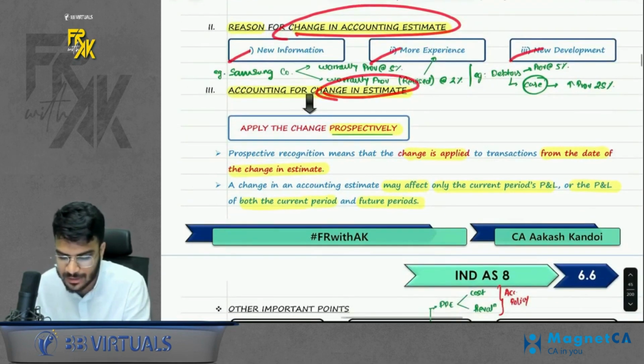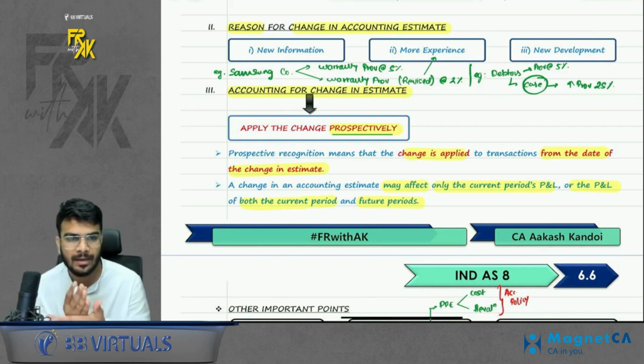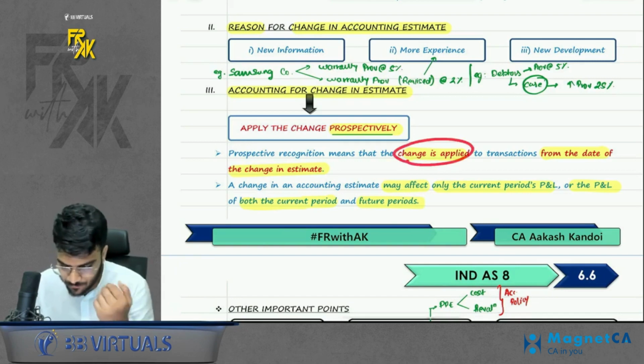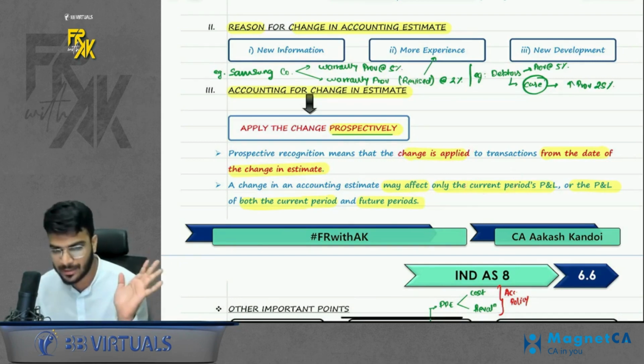Whenever you change any estimate, estimate is always applied prospectively. Prospectively means you will not change your comparatives. The day you decide to change the estimate, from that particular year apply the change. Do not touch the previous year figures, right? So you will apply the change from the date of change in estimate. It may affect only the current and future periods but not the past comparatives.